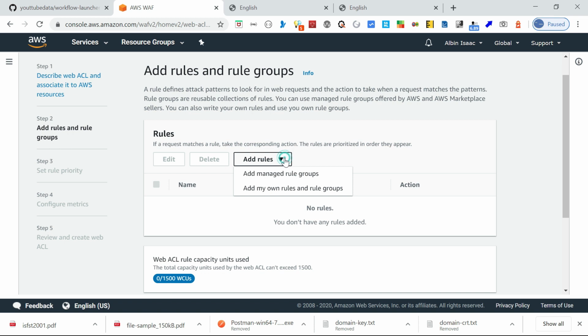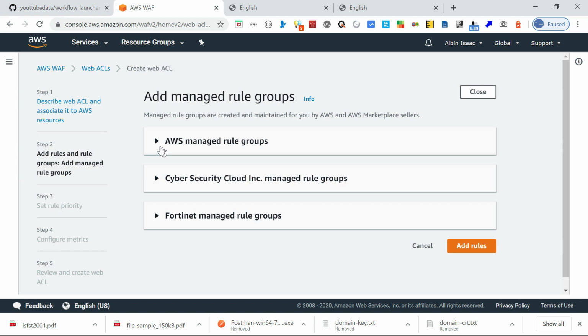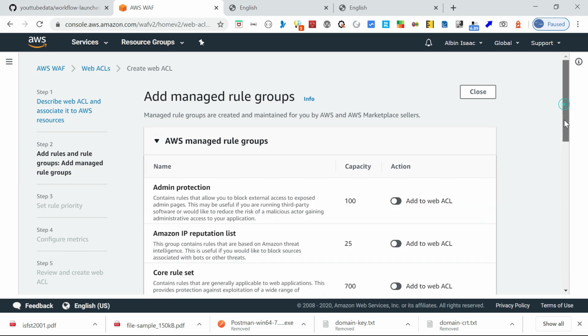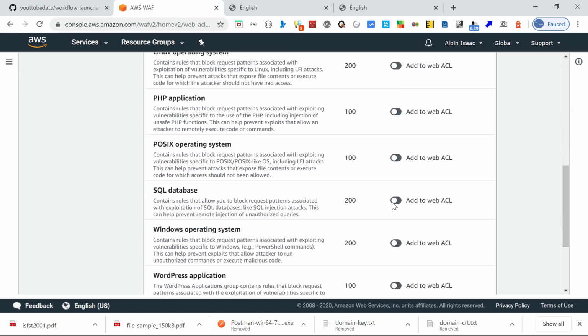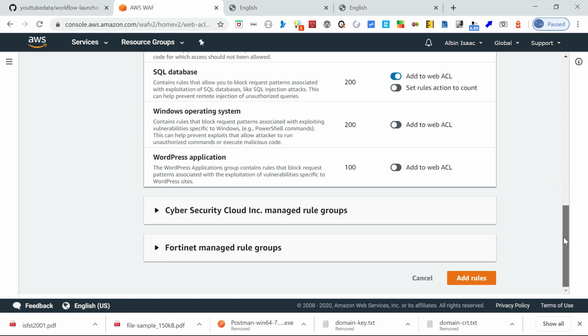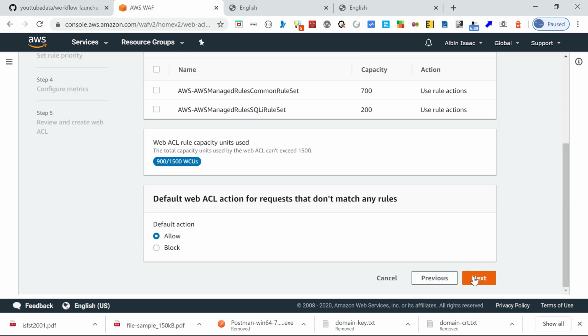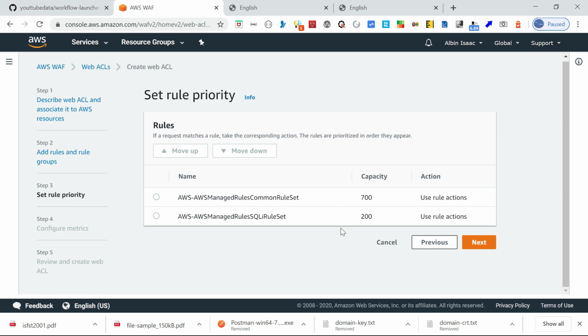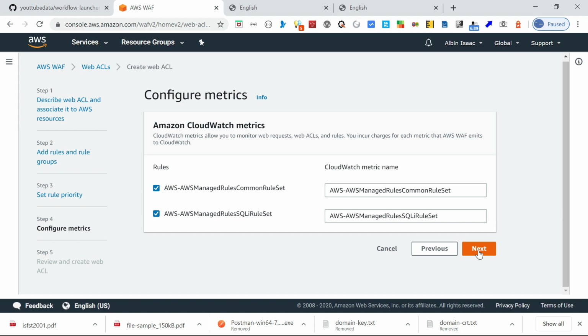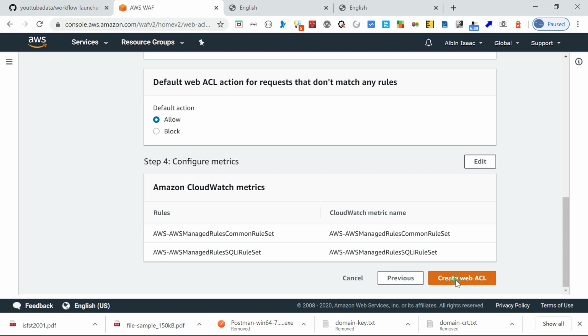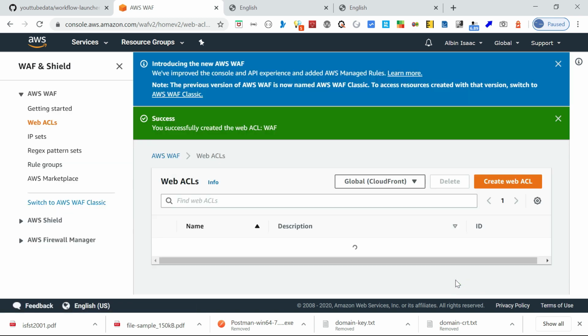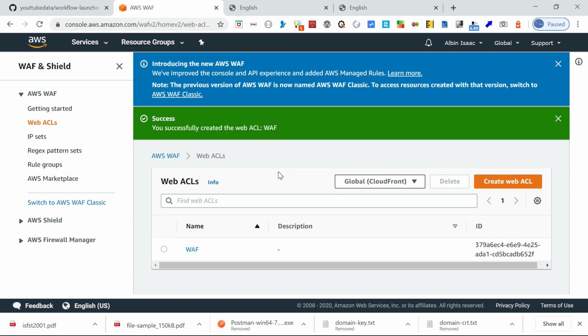Here I'm adding a rule, so I'm adding managed rules. What I'm doing is enabling this core rule set, and also the SQL database rule set. Okay, that's fine. Add these rules. Click next. If you want, you can change the priority, you can move up and down or whatever you want to do. I'm fine with that. Now the rule is ready, so just create it.